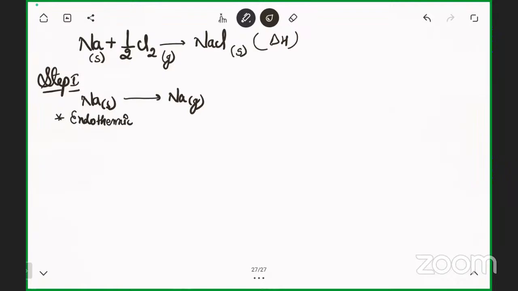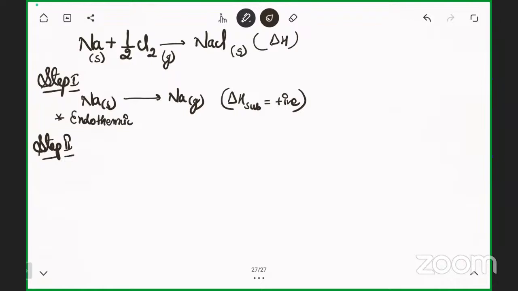So it means first is delta H sublimation, which is positive because the energy is absorbed. This is step one, where sodium solid is converting to sodium gas. The sublimation energy will be considered positive because the reaction is endothermic in nature. The second step will be step second.